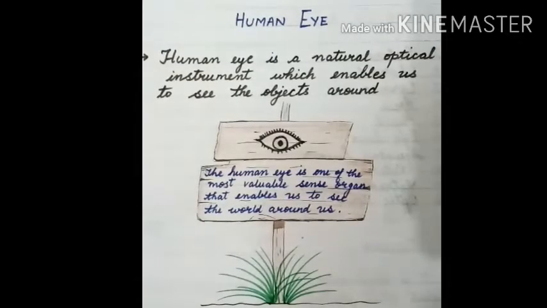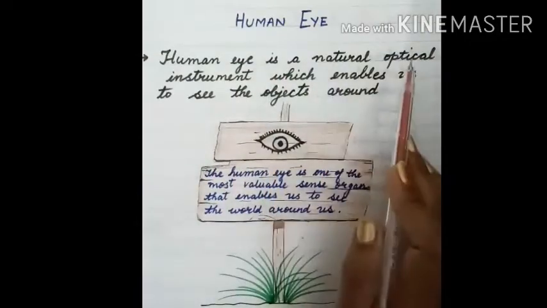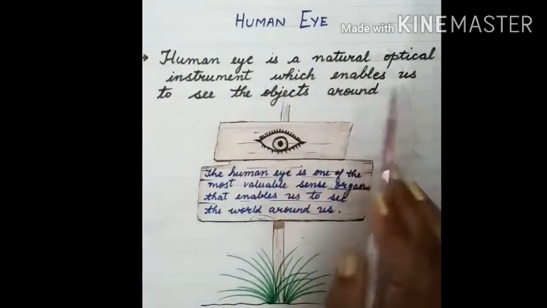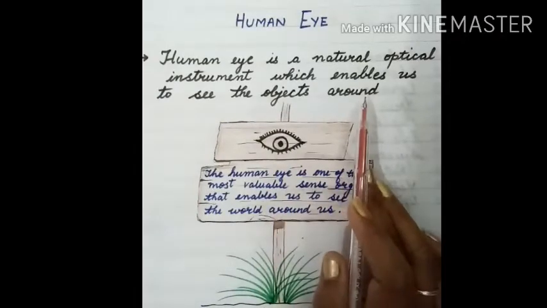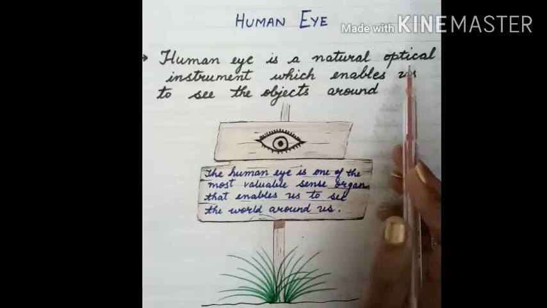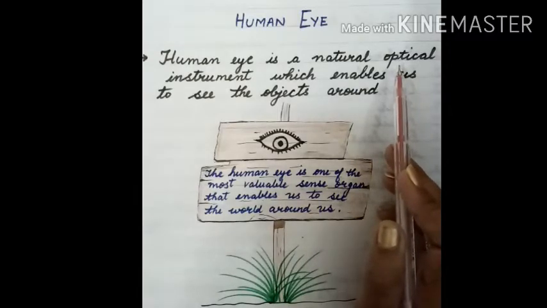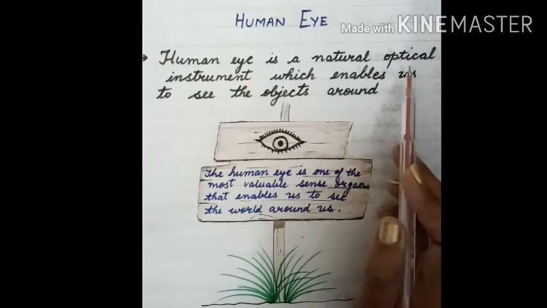Dear students, today I'm going to explain our new topic, that is the human eye. To know more about this topic, let's have a deep understanding of it. Human eye. The human eye is a natural optical instrument which enables us to see the objects around us. So what is the meaning of optical? Optical means relating to sight, or especially in relation to the physical action of light.